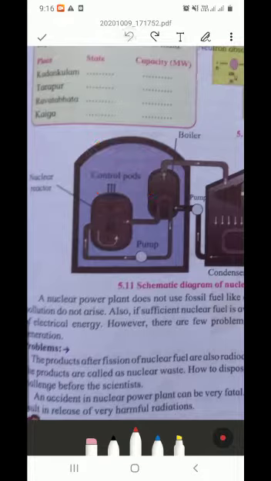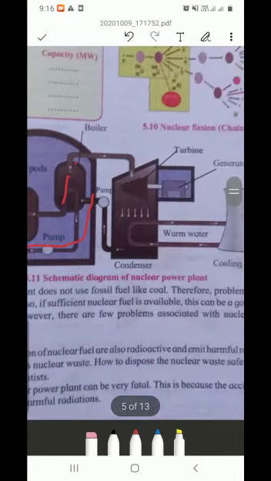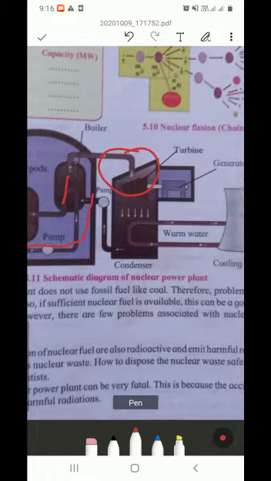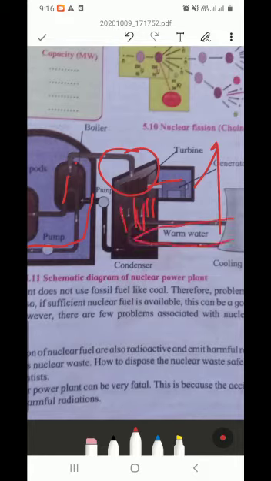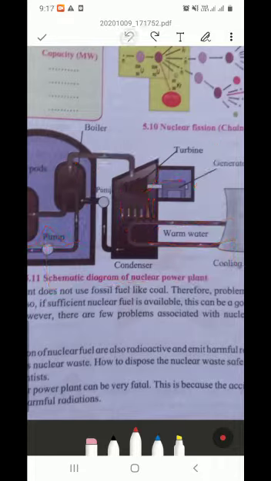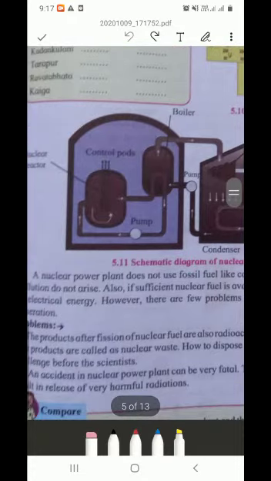Now see here, here is the boiler, here steam is produced and it goes here. Then you can see here is a turbine, it rotates the turbine, here is the generator, and from here energy is released. Then the water is put down, goes into the cooling tower, is cooled, and again is used in this boiler. Okay, got it? This is nothing but a nuclear power plant.